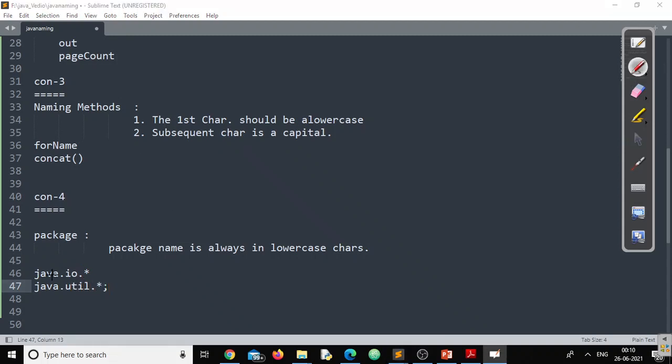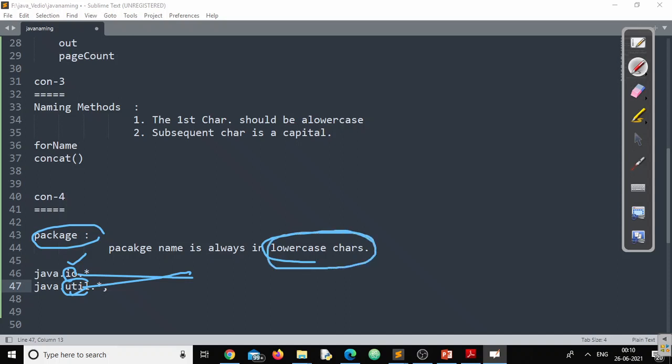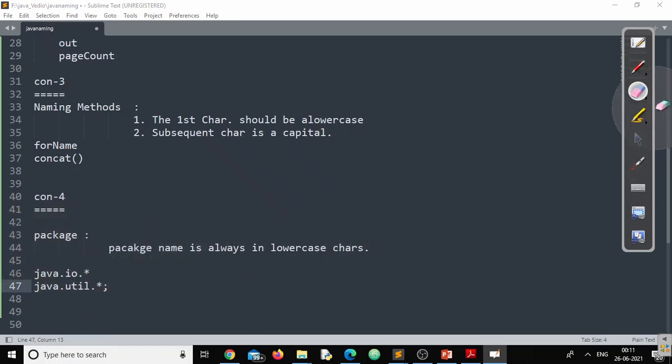The names like io, the names like util. Now these two are packages. How are these two defined? All are in lowercase characters. Remember, package names are always in lowercase characters, right? That doesn't mean we cannot create a package with uppercase characters. We'll see that convention a bit later. But what we are trying to understand is what naming convention Java follows.